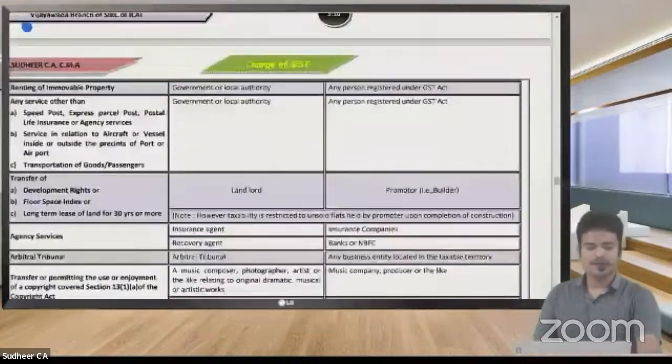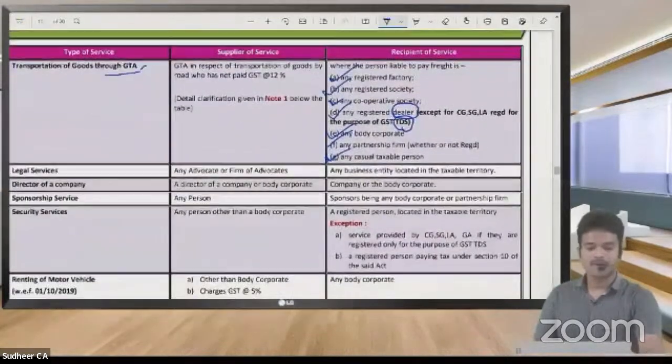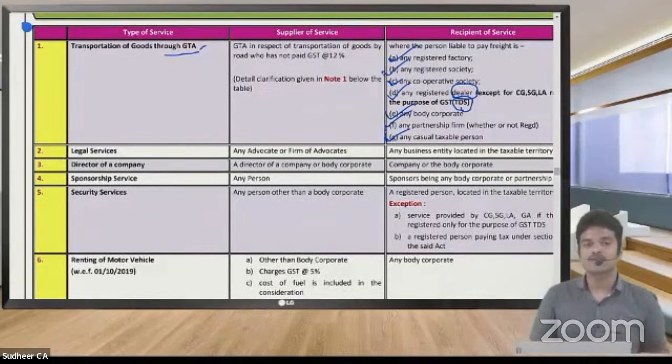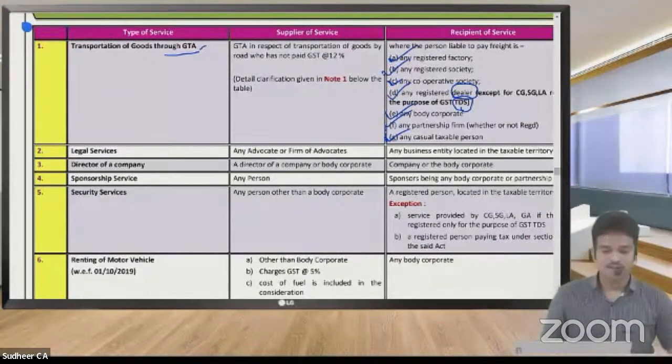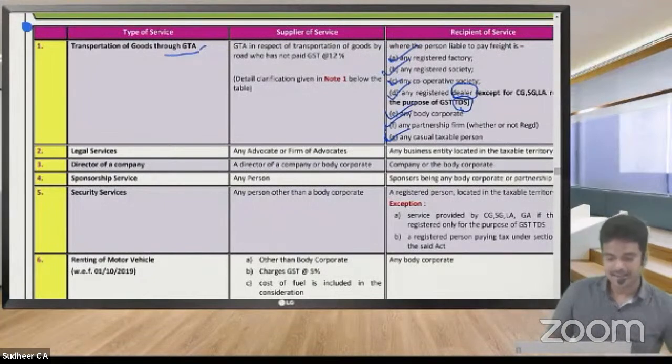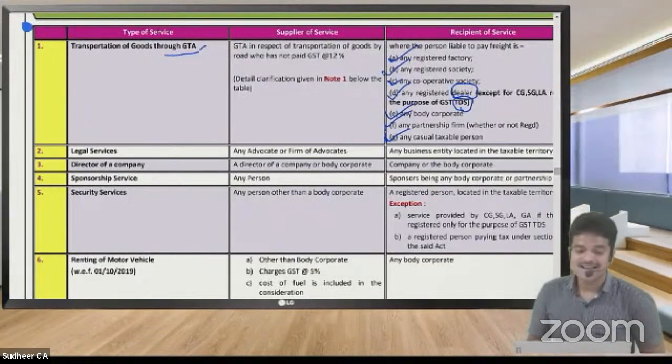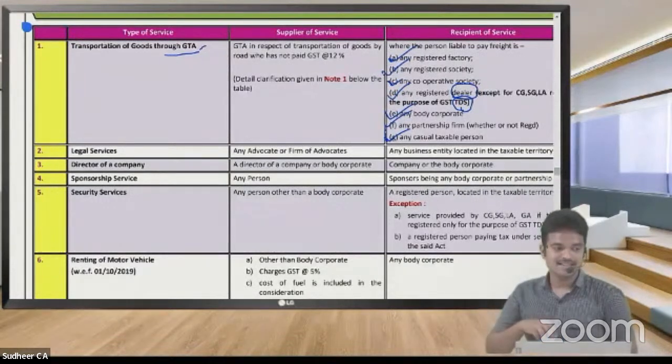The first point regarding GTA service is completed. In total, 16 services are covered under reverse charge mechanism, of which we have completed the first one. Now let me move to the second one, legal services.